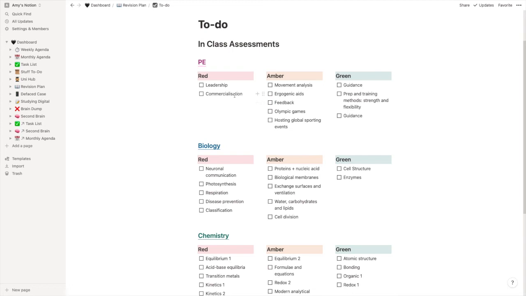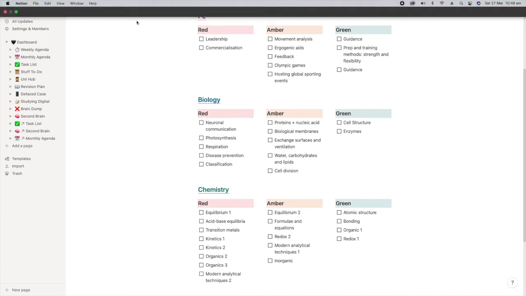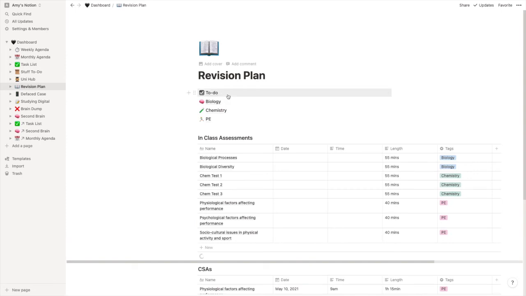And then you can focus on just the red areas for your exams and then move on to the amber areas, so you know that you've got more of a chance. I don't mean it like that, I mean you have more of an average of information, so you're not just good on some topics, you'll be good at all of them. So I find it easier to focus on the topics that I find the hardest first and then work across and review the ones that I find easiest. So that's what I've done for the next few weeks to get started on my revision.